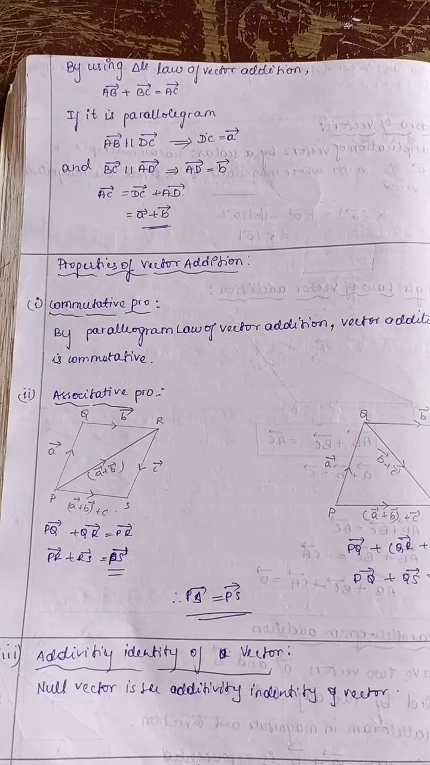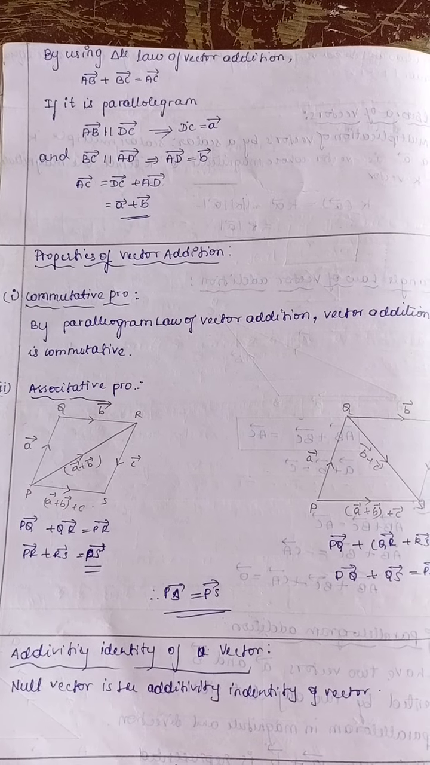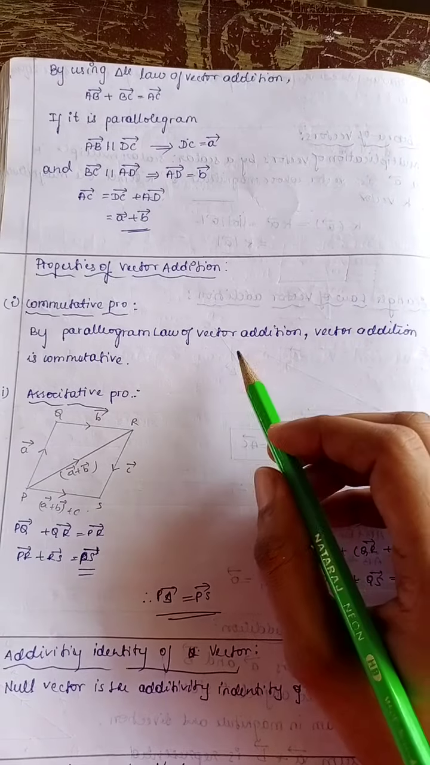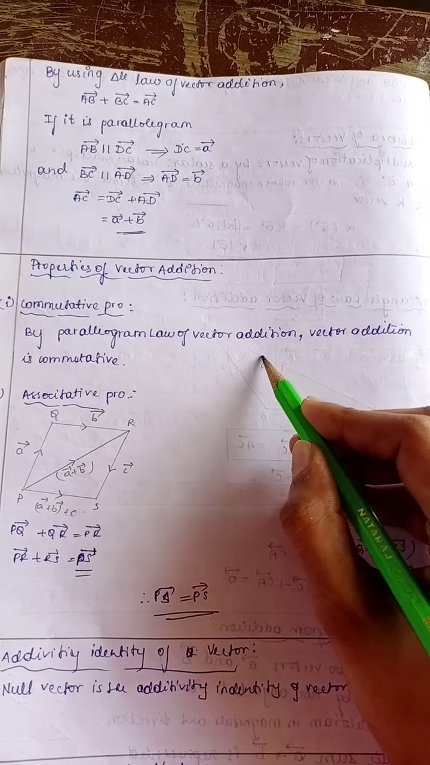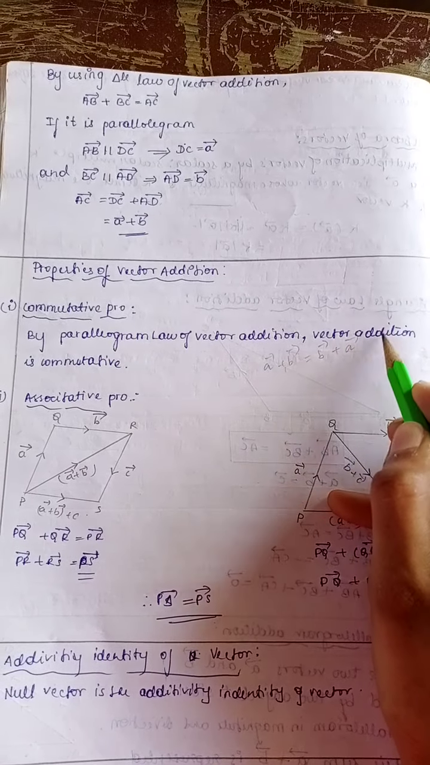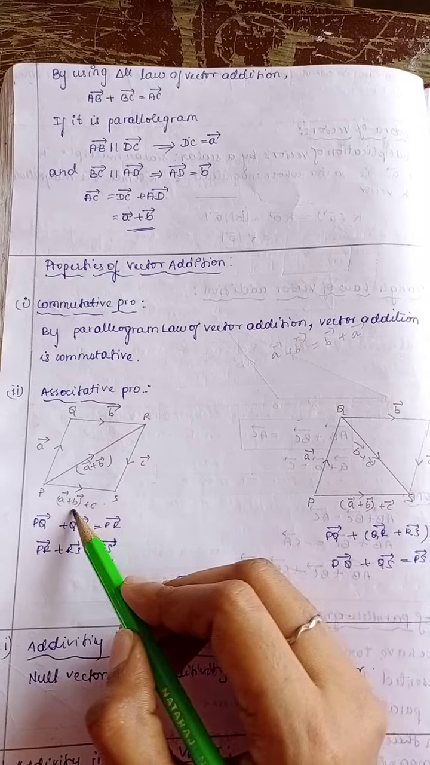Next are the properties of vector addition. There is the commutative property. We know that by the parallelogram law, vector addition is commutative. That means vector A plus vector B is equal to vector B plus vector A. Next is the associative property. Here also we can take A plus B plus C.